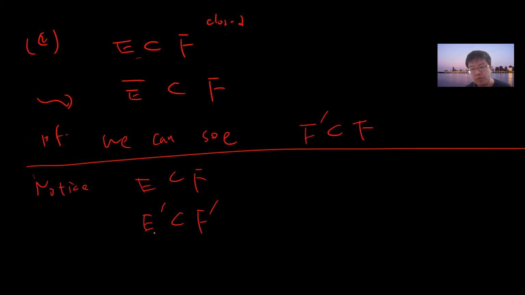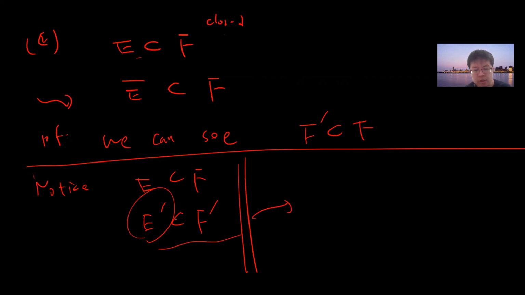This is by definition, because for any point in E prime, any ball you draw intersects E in points other than P itself. But E is a subset of F, so it must also intersect F, so it must also be a limit point of F. So F contains F prime.